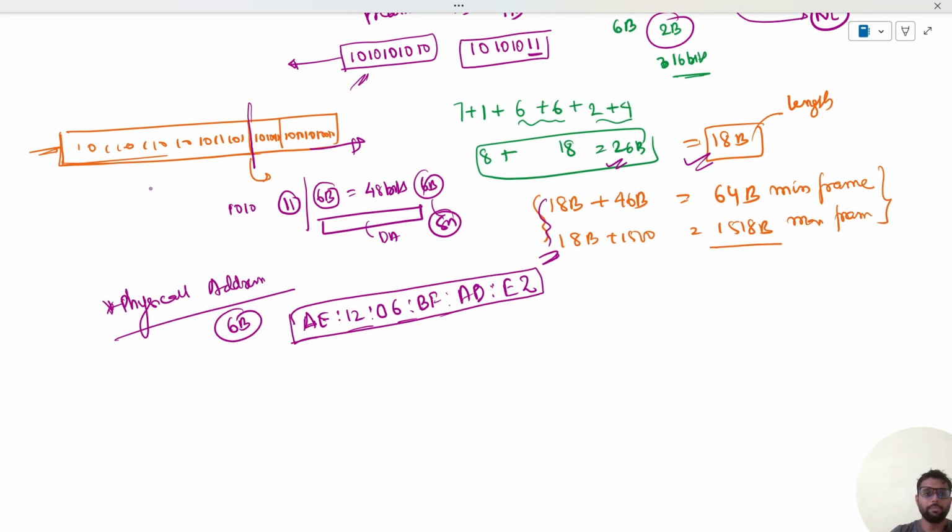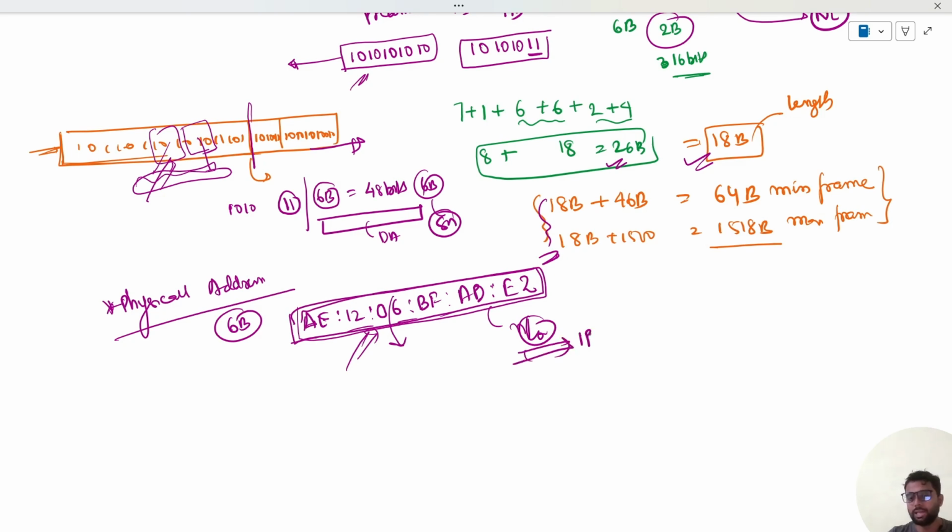Because in the Ethernet frame, it is adding the physical address of the source and the destination. That is the physical address of the source computer from where the data is being sent, and of the destination computer to which the data is to be transmitted. And why is this required? Because when the data link layer sees this destination address of the PC, the frame will also have the network logical address, which we will see in the network layer. The logical address is called the IP address.